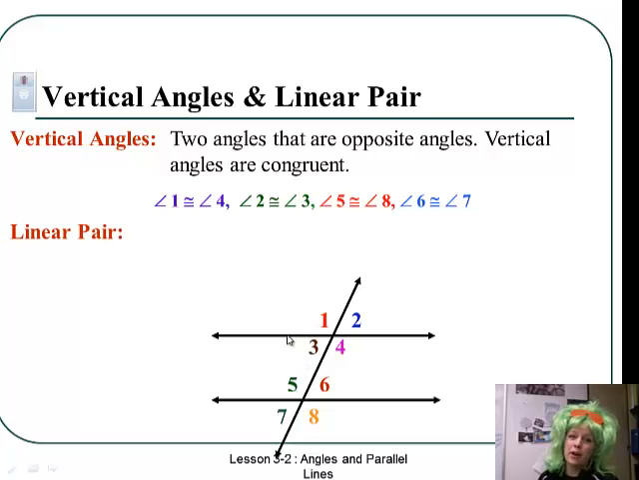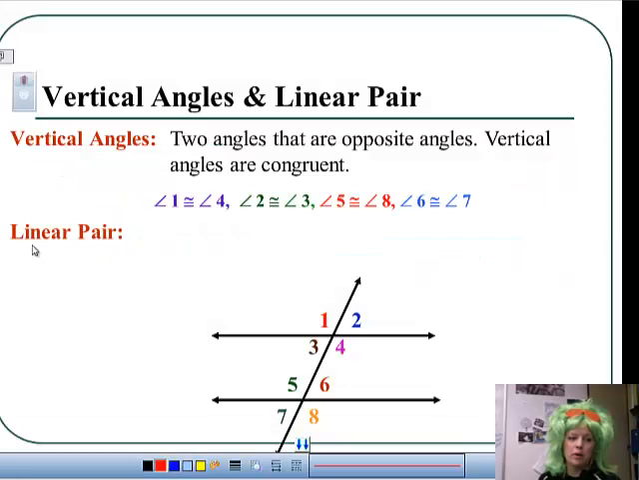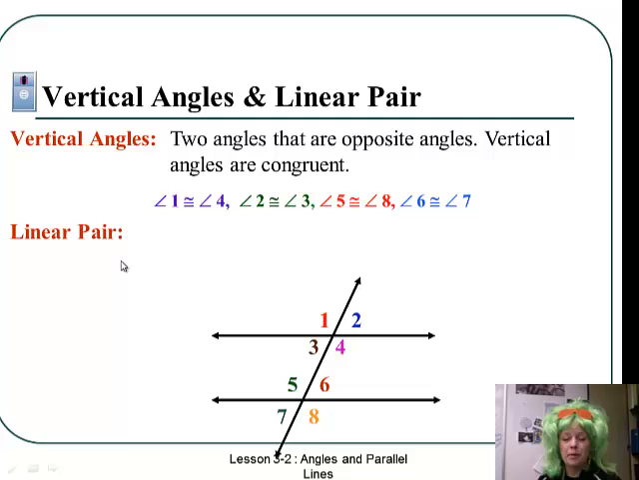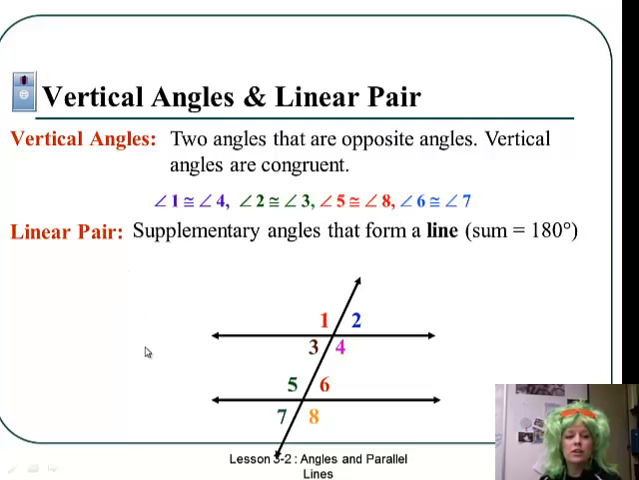Then you have your linear pair. What word is in linear? Do you remember? Line, right? And then how many degrees are in a line? 180 degrees. So what do you think about a linear pair? They form supplementary angles, 180. So you're going to be doing a lot of angle 1 plus angle 2 equals 180, or angle 1 plus angle 3 equals 180, or angle 3 plus angle 4 equals 180. Those are all of your different examples of linear pairs.